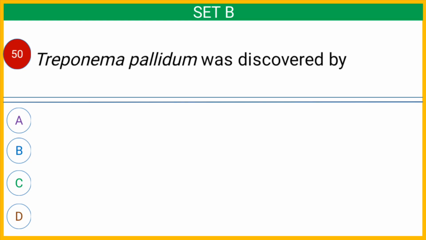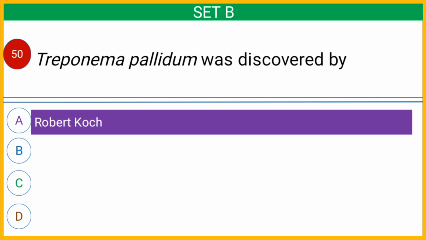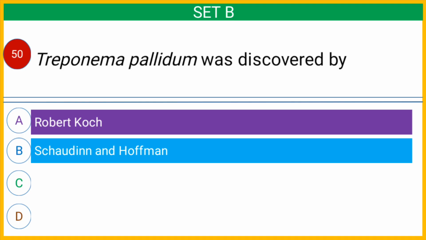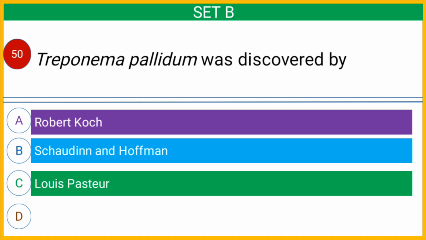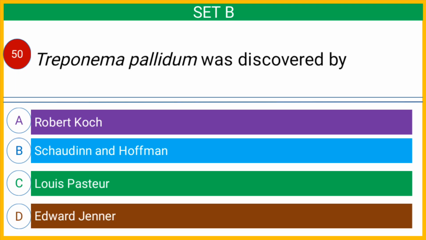Question number 50. Treponema pallidum was discovered by option A, Robert Koch, option B, Schaudinn and Hoffmann, option C, Louis Pasteur, or option D, Edward Jenner. And the correct answer is option B, Schaudinn and Hoffmann.